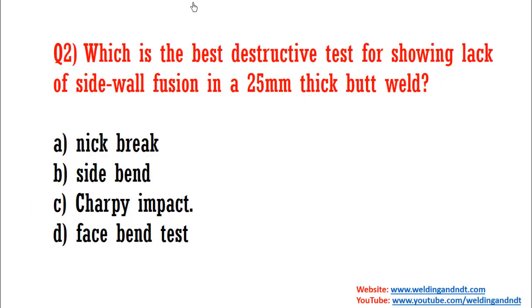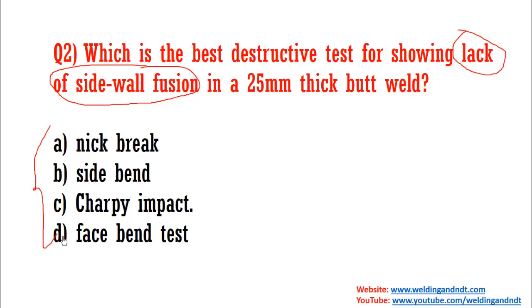Now question number 2, which is the best destructive test for showing lack of sidewall fusion in a 25 mm thick butt plate? So in a 25 mm thick butt plate, which is the best destructive test method among these 4 tests? Which one is the best destructive test method to detect the lack of sidewall fusion? So the answer will be B, that is side bend. With the help of side bend test, you can check the lack of sidewall fusion.